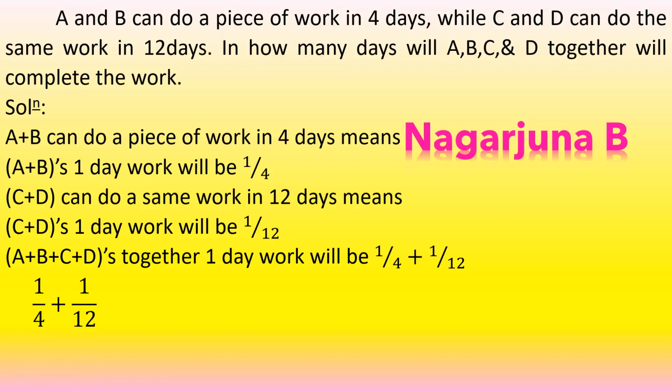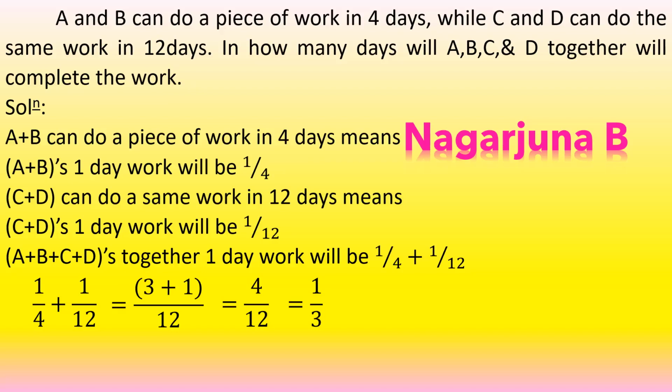So the LCM will be 12. So 1 by 4 is there. So 4 into 3 will be 12. Therefore 1 has to be multiplied by 3. And another term is 1 by 12. So the LCM is 12, it has to be multiplied by 1. That means 1 has to be multiplied by 1. Therefore we can write 1 by 4 plus 1 by 12 is equal to 3 plus 1 divided by 12. 3 plus 1 divided by 12 is equal to 4 by 12. Upon simplification, 4 ones are 4 and 4 threes are 12, so it will be 1 by 3.